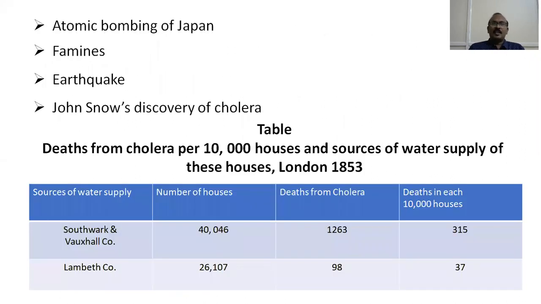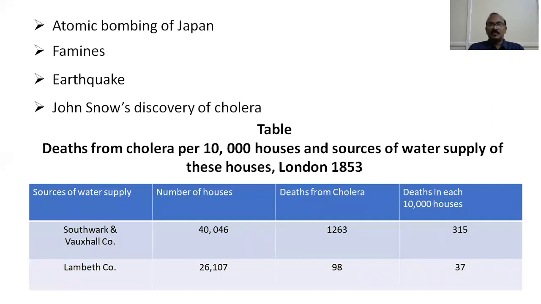Atomic bombing of Japan. To study the effects of radiation, this atomic bombing of Japan is again another natural experiment. Japan was not bombed on an experimental basis. It was bombed because Japan attacked the US at Pearl Harbor.